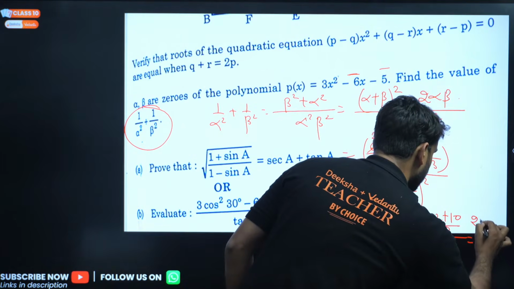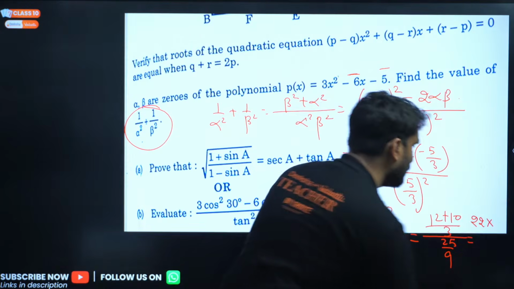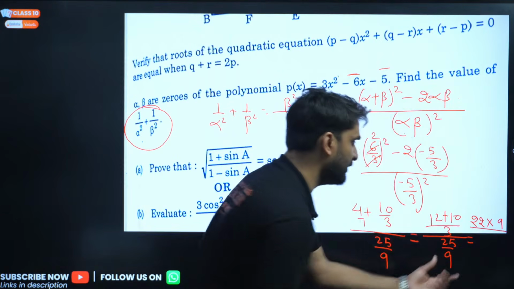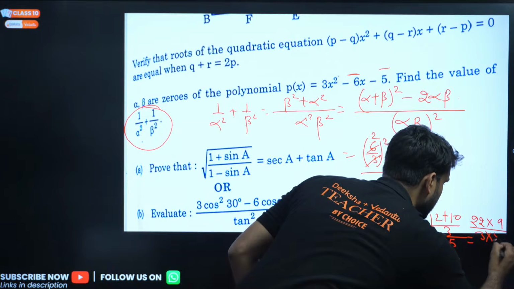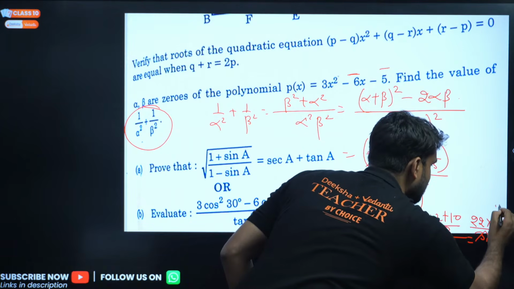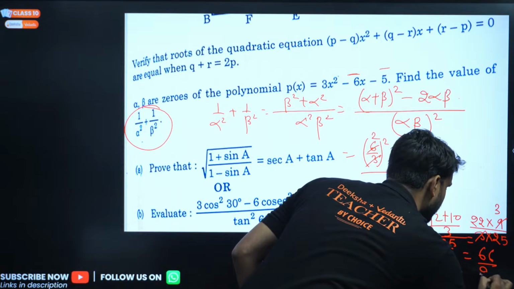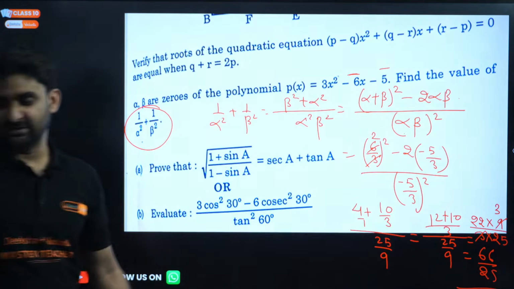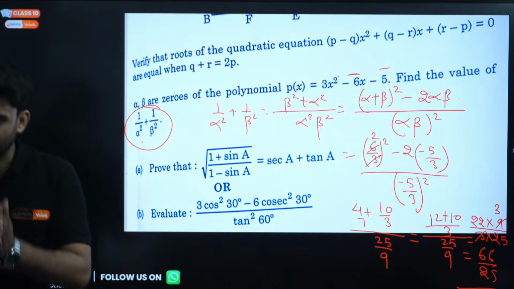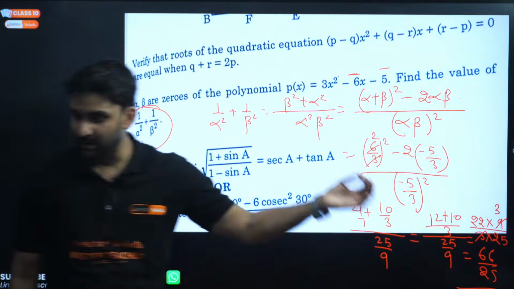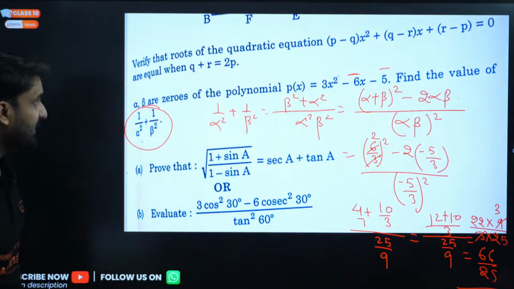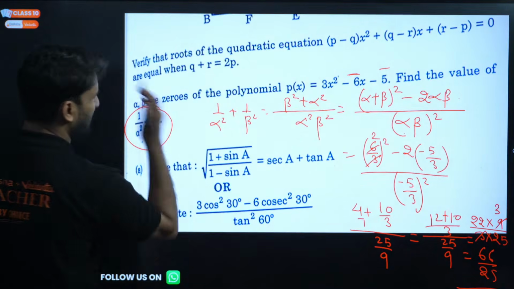So 12 plus 10 will be 22, into this 9 will go there, divided by 3 into 25. 3 into 25, right? 3 will cancel here. So we are getting here 66 divided by 25 is the answer. 66 divided by 25 is the answer, my dear. 66 divided by 25 is the answer for this question.